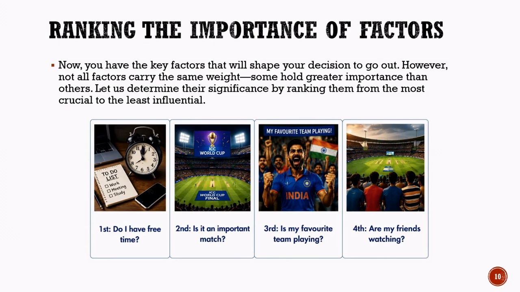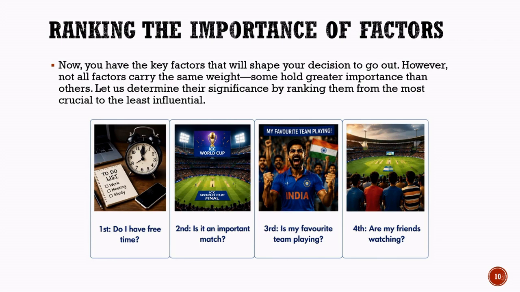In our cricket match example, the most important factor is whether there is free time available. Even if the match is exciting, it may not be possible to watch it when there are other responsibilities or commitments. Therefore, this factor is ranked first. The second most important factor is whether the match is important.